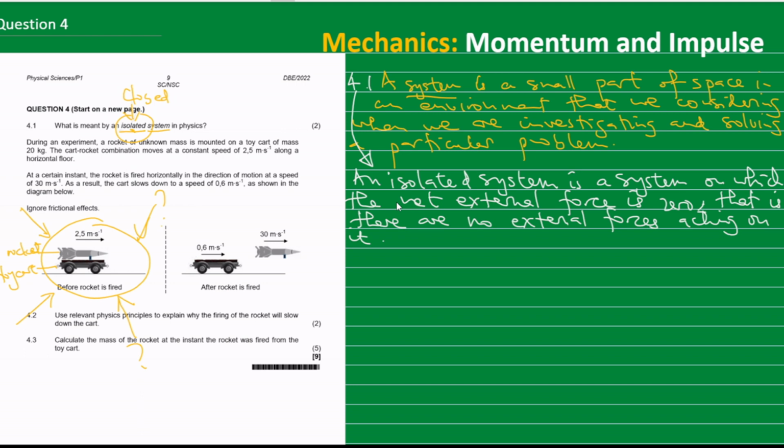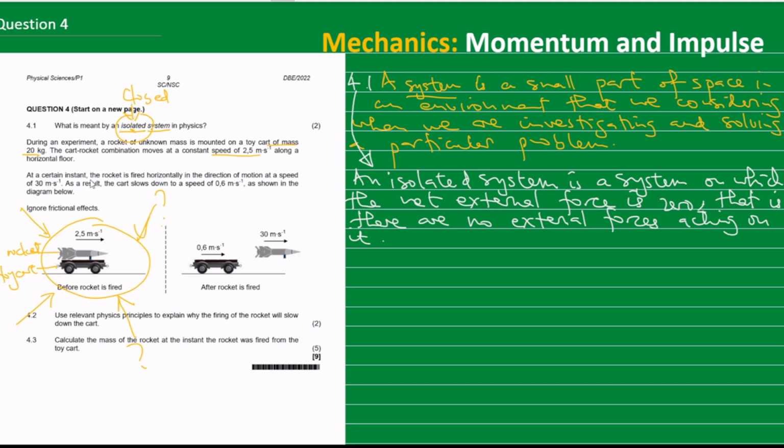Okay, let's come to the next part of the question, which constitutes the largest part of the body of the question here. It reads as follows: during an experiment, a rocket of unknown mass is mounted on a toy cart of mass 20 kg. So we are given some information here. A toy cart of 20 kg. A cart-rocket combination moves at a constant speed of 2.5 meters per second along a horizontal floor.